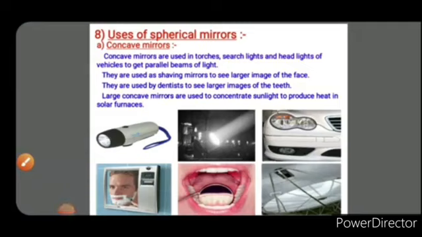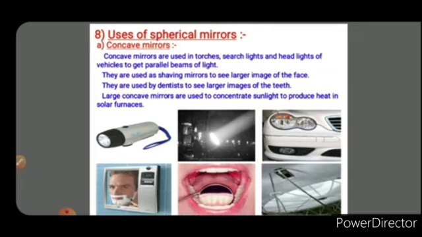Uses of spherical mirrors. First of all, concave mirrors. There are various fields in which concave mirrors are used. Concave mirrors are used in torches, searchlights and headlights of vehicles to get parallel beams of light.